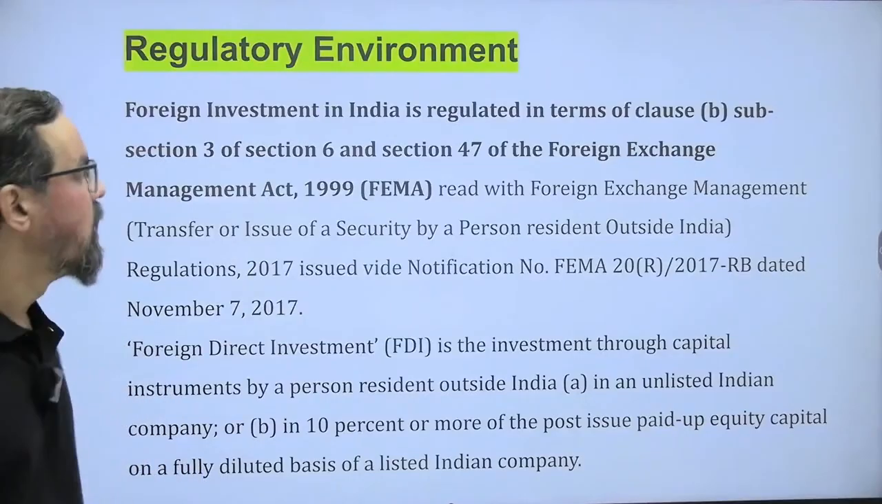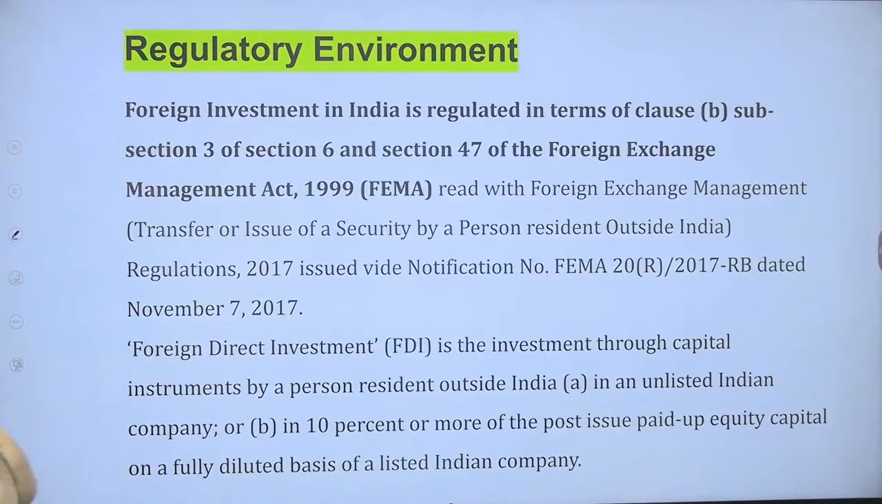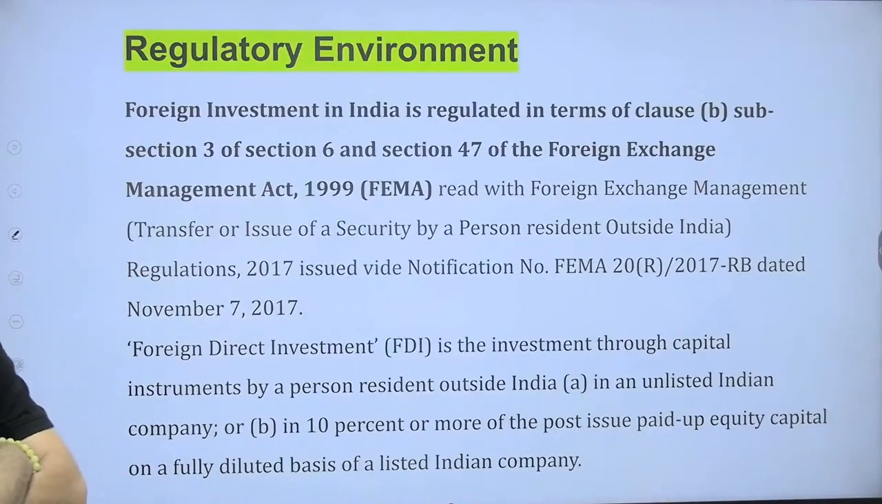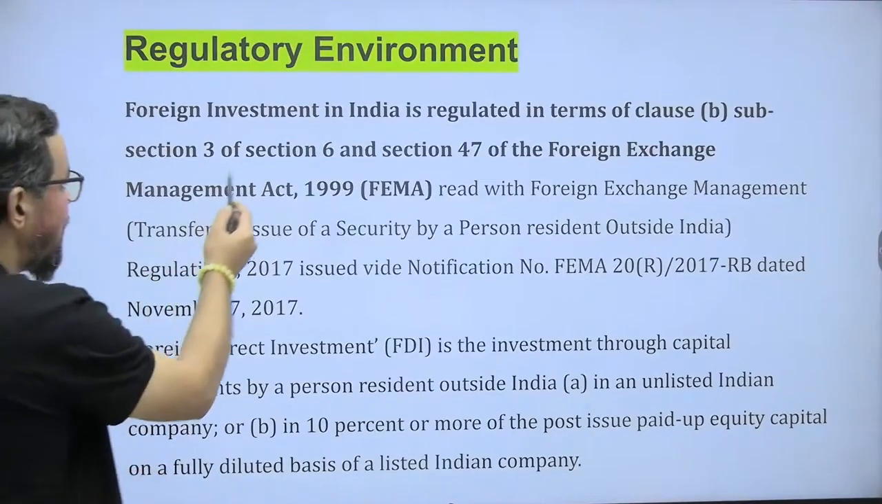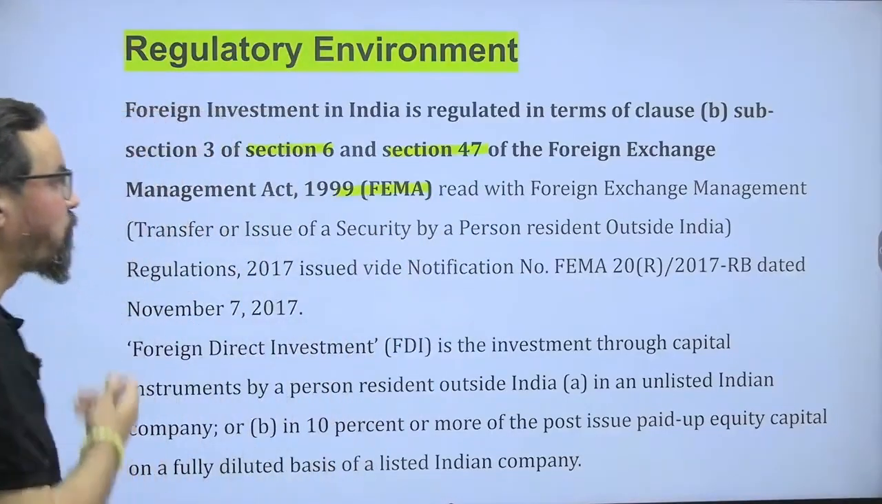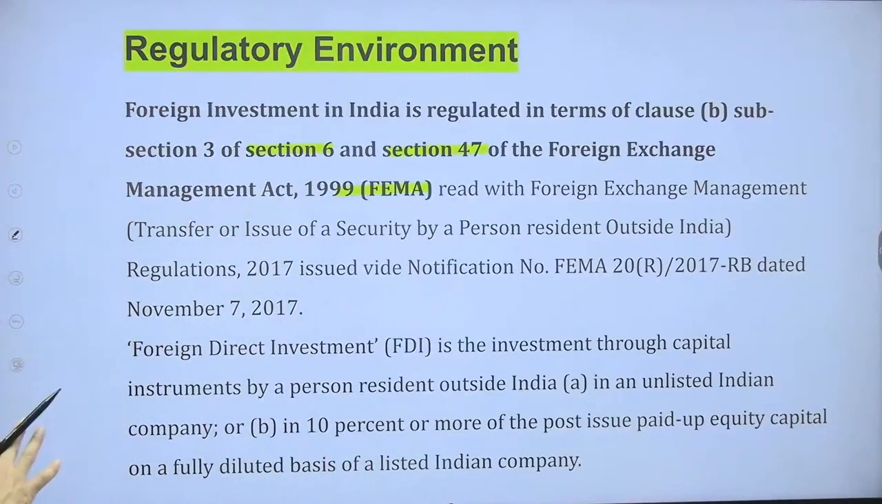All right guys, chalo. So regulatory environments, when it comes to this, we have FEMA guidelines, which are generally governed by the RBI. So foreign investment in India is regulated in terms of clause B of subclause 3, section 6 and 47 of FEMA 1999, which generally deals with this one.